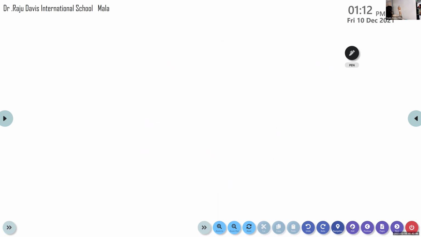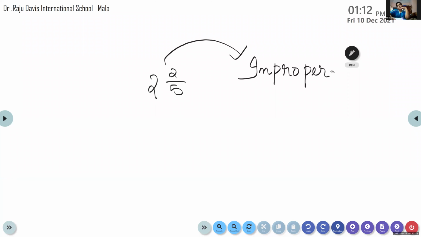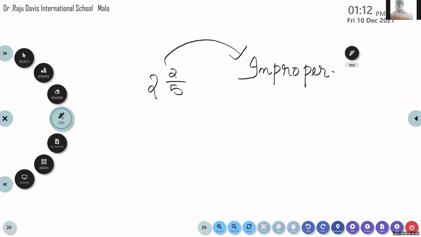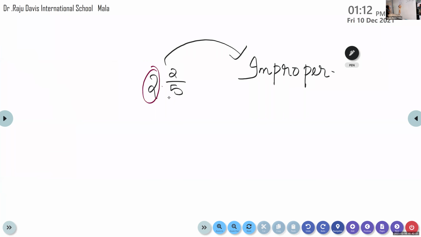Now children, look here. This 2 and 2 by 5, I want to convert back to improper. So what do we have to do? Multiply. Yes, we will multiply the whole number 2 and the denominator 5. Then plus, the remainder, the numerator, you have to add. Plus 2.